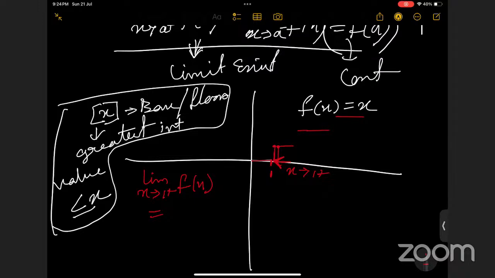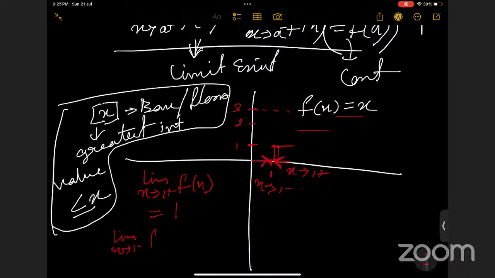This is 1, this is 2, this is 3. And if we are taking limit x tends to 1 minus, that means from this side, then the value is 0.